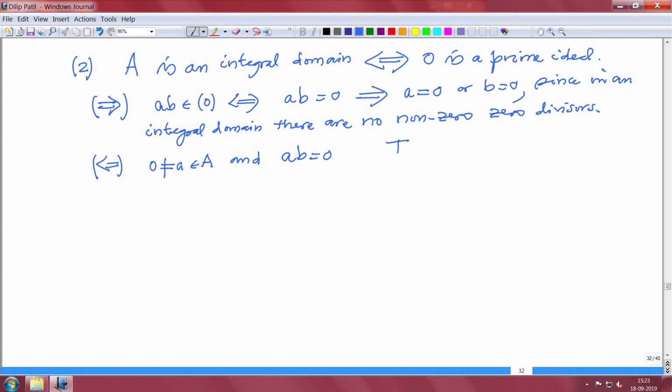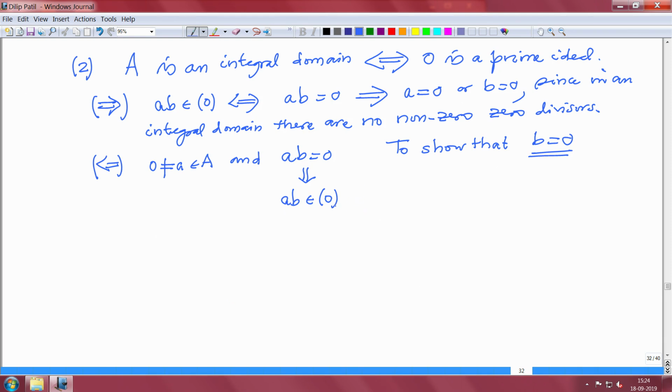We have to show that B must be 0, because if B were non-zero, then this A will be a 0 divisor. But AB = 0 means A times B belongs to the ideal 0. But then 0 is the prime ideal.